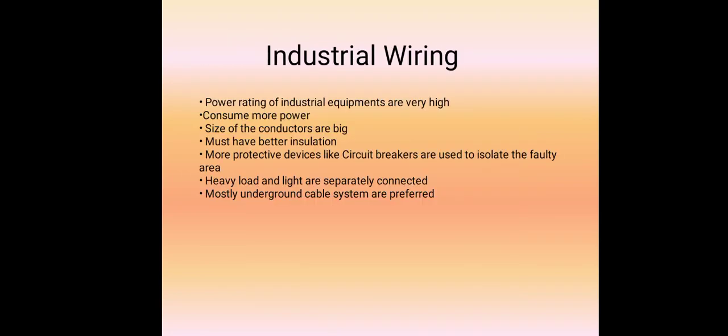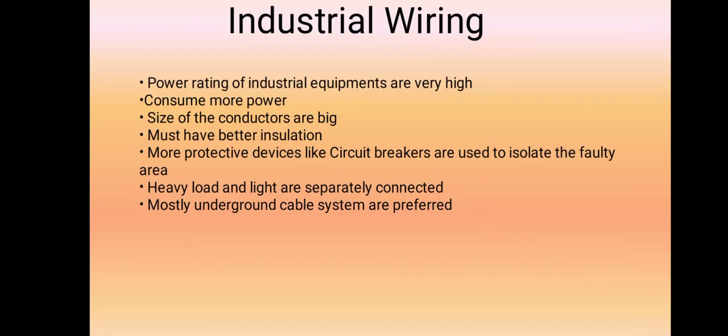So far we discussed domestic or house wiring. Then you can go for commercial and industrial wiring. Industrial wiring was already discussed in the first slide. Industrial wirings consume more power, so the power rating of industrial equipment is very high. The size of the conductors is very big. They must have better insulation. Because of safety and more productivity, devices or circuit breakers are used to isolate any faulty area.